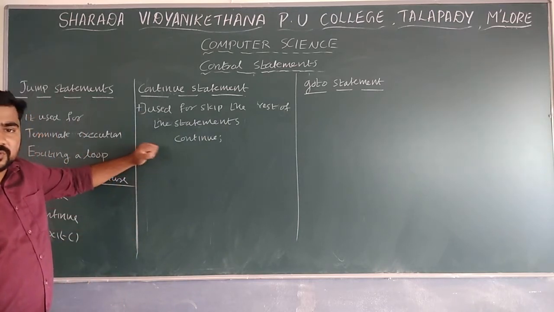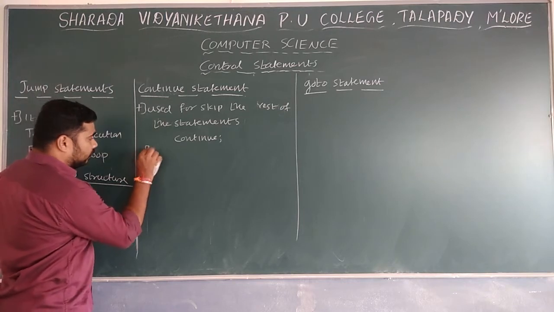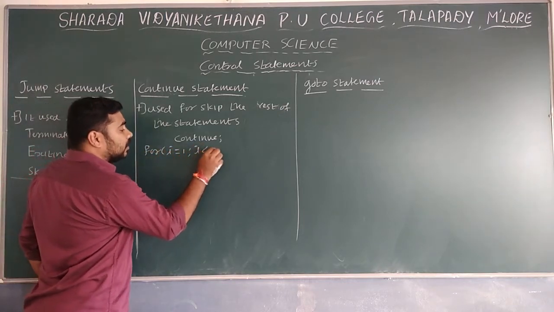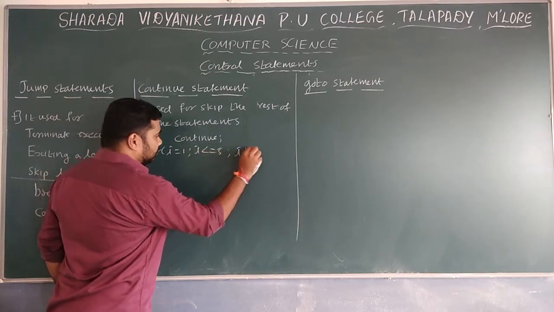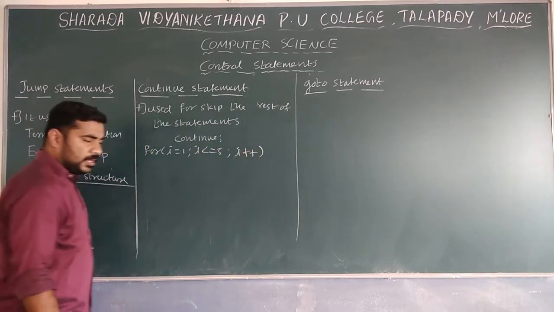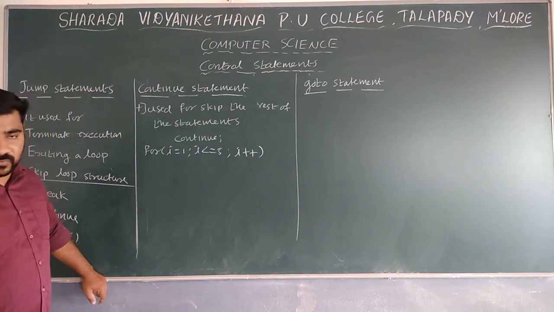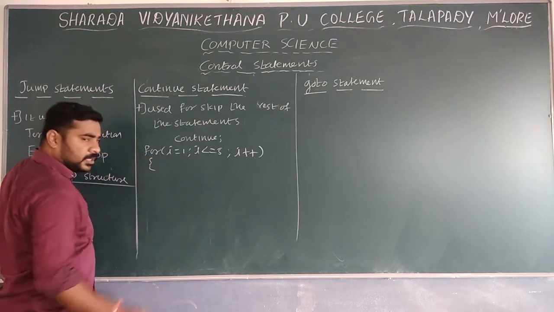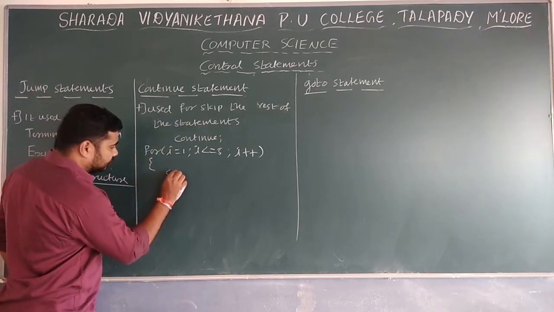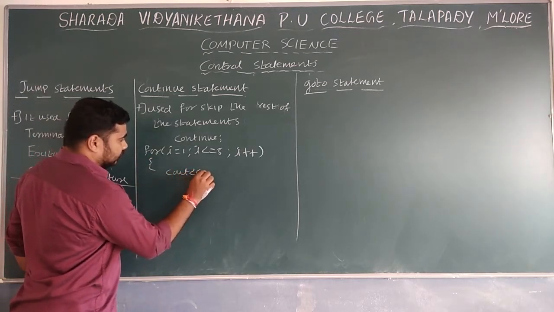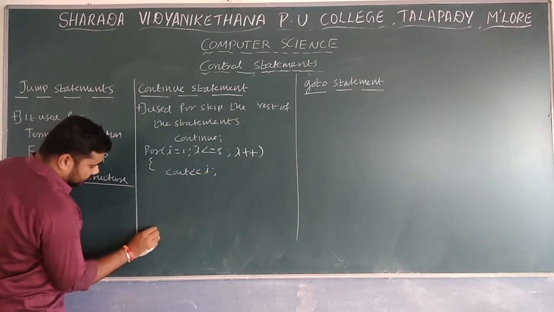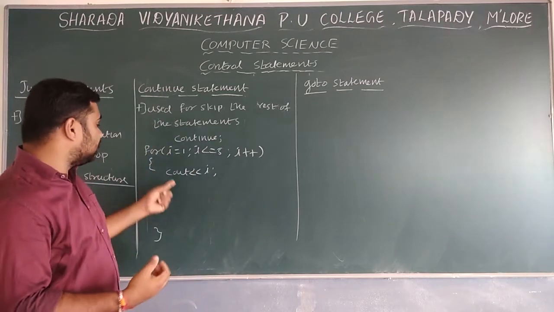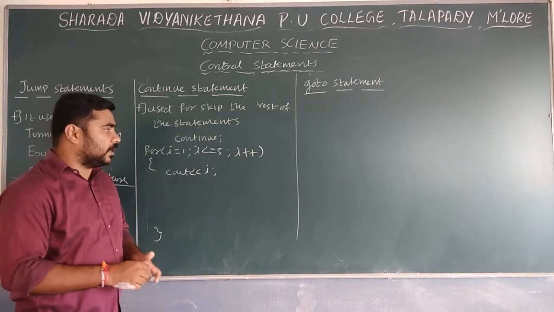Normally, if you use a for loop, for I equal to 1, I less than or equal to 5, I plus plus, the loop will be repeated 5 times. Then open the curly bracket and write cout I, so we will be printing I. In this program, first I value is 1, so 1 is printed, then 2 is printed, and so on.